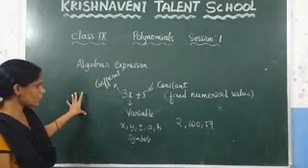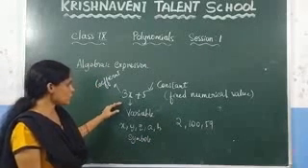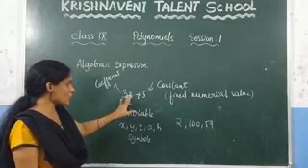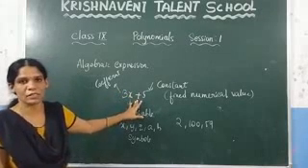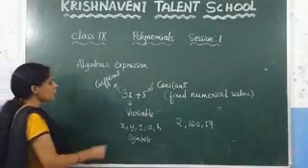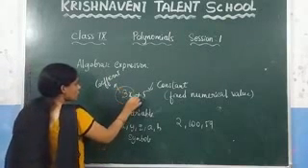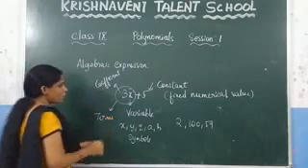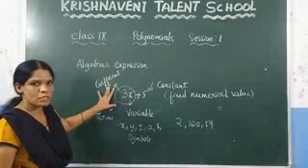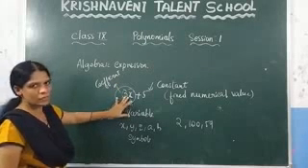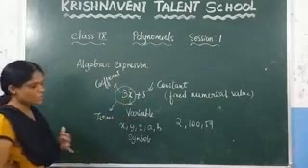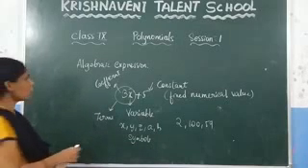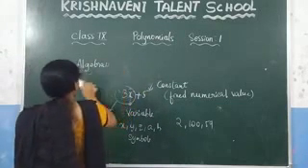What is meant by an algebraic expression? It involves variables, numbers and any of the operations. And in an expression, each value we call a term. So in this expression, how many terms are there? Two terms, which are 3x and 5. Now let us discuss the algebraic equation.